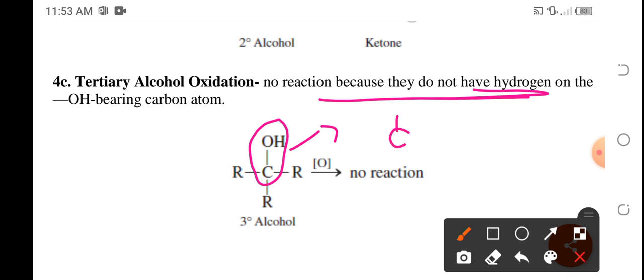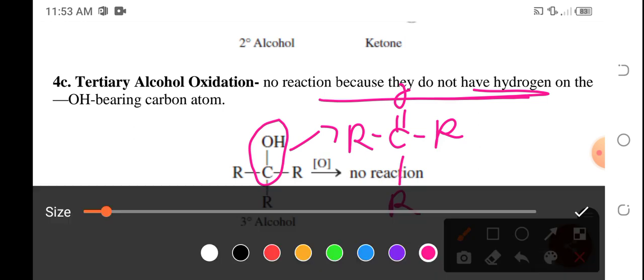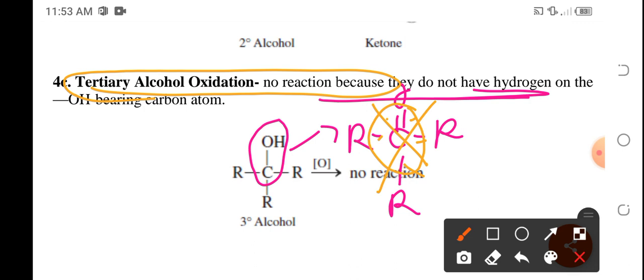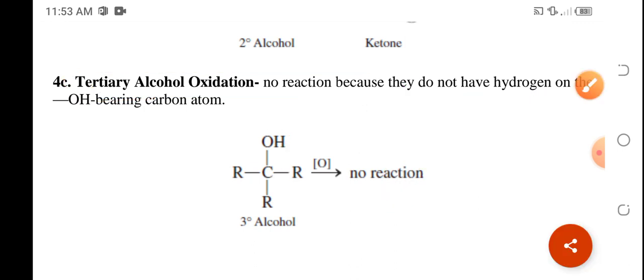Hindi na ito pwedeng maging C double bond O kasi nga if you're going to convert that to become C double bond O, hindi na natin sinasatisfy, violation na to sa 4-bond requirement kasi magkakaroon siya ng 5 bonds. So hindi na pwede. Okay? So walang reaction pagdating sa tertiary alcohol oxidation.